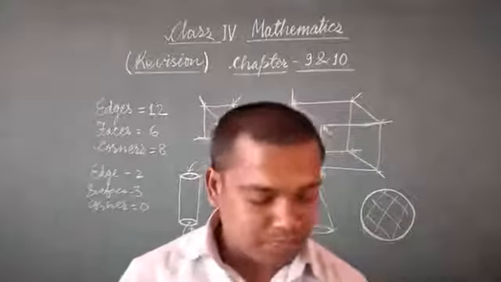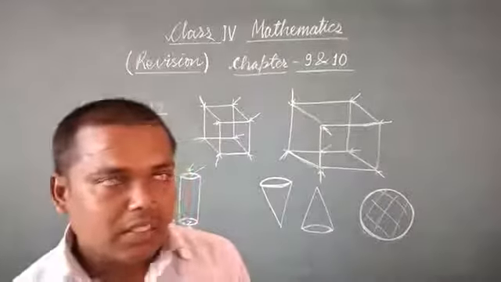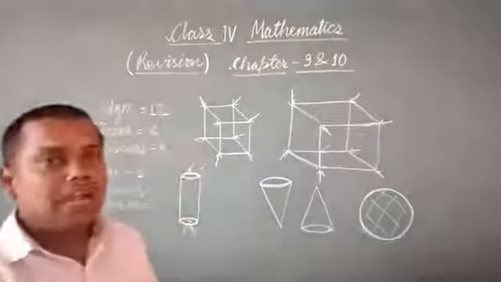Next is circles. So in circles, different terms we have studied.